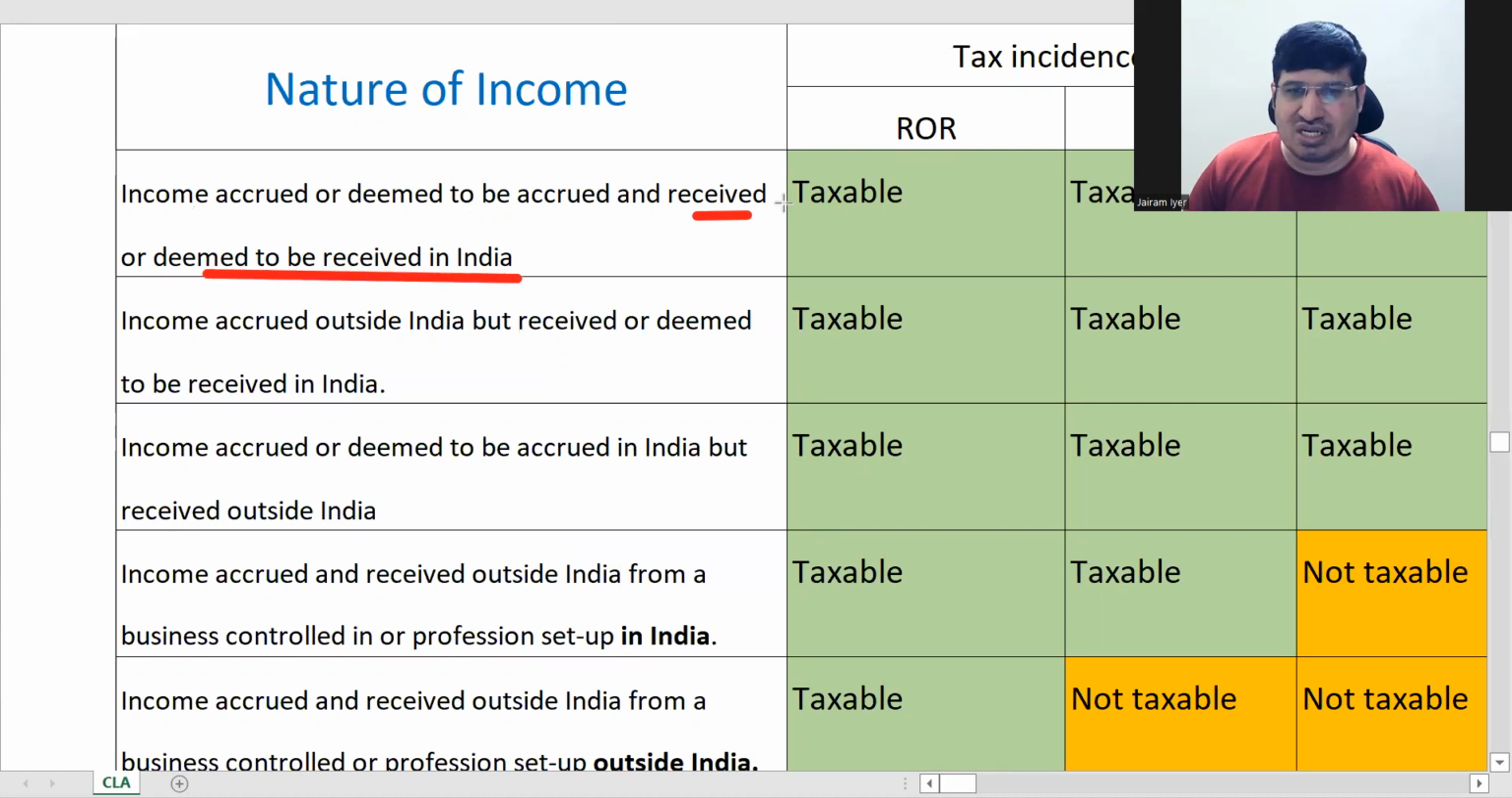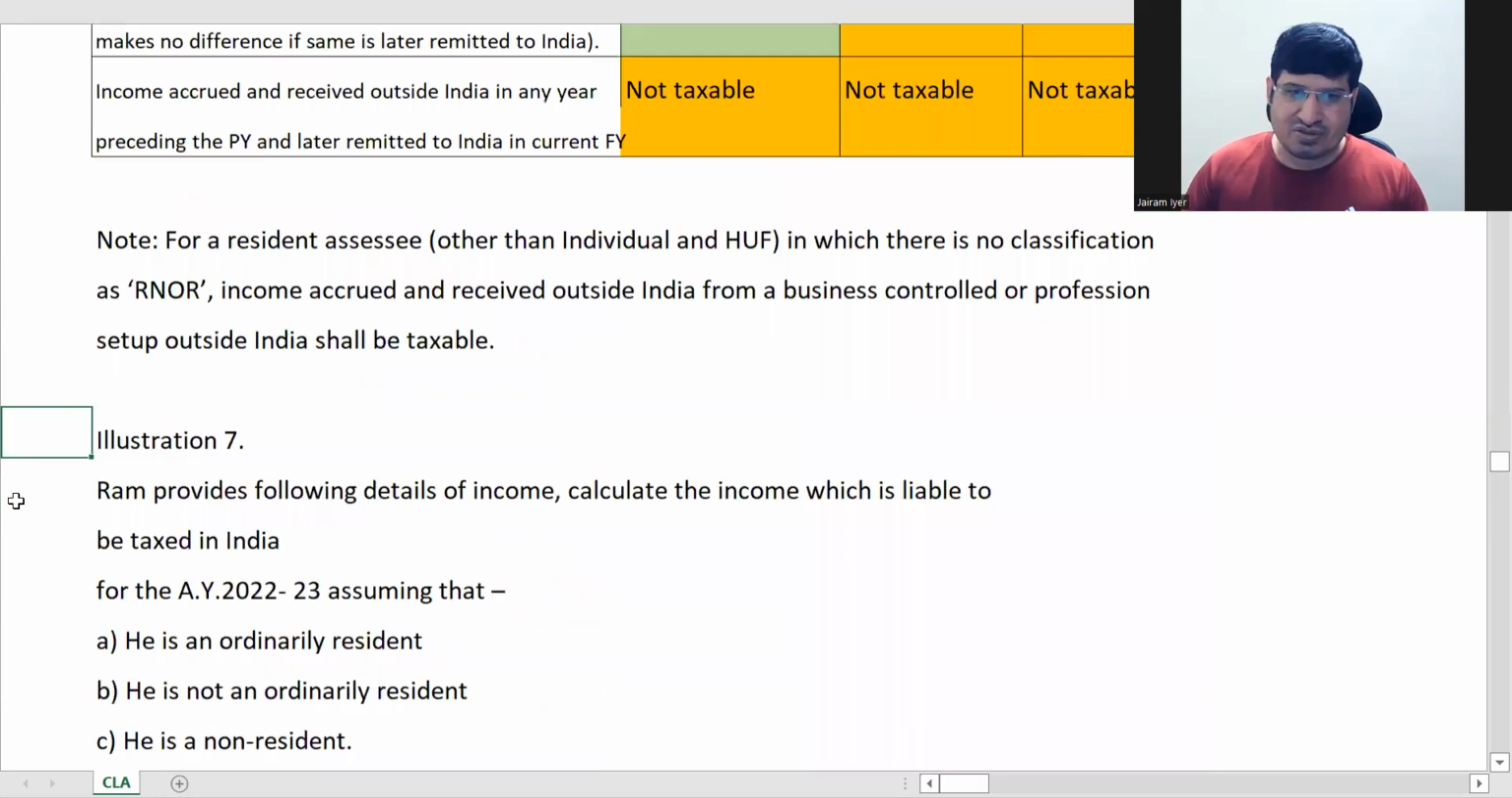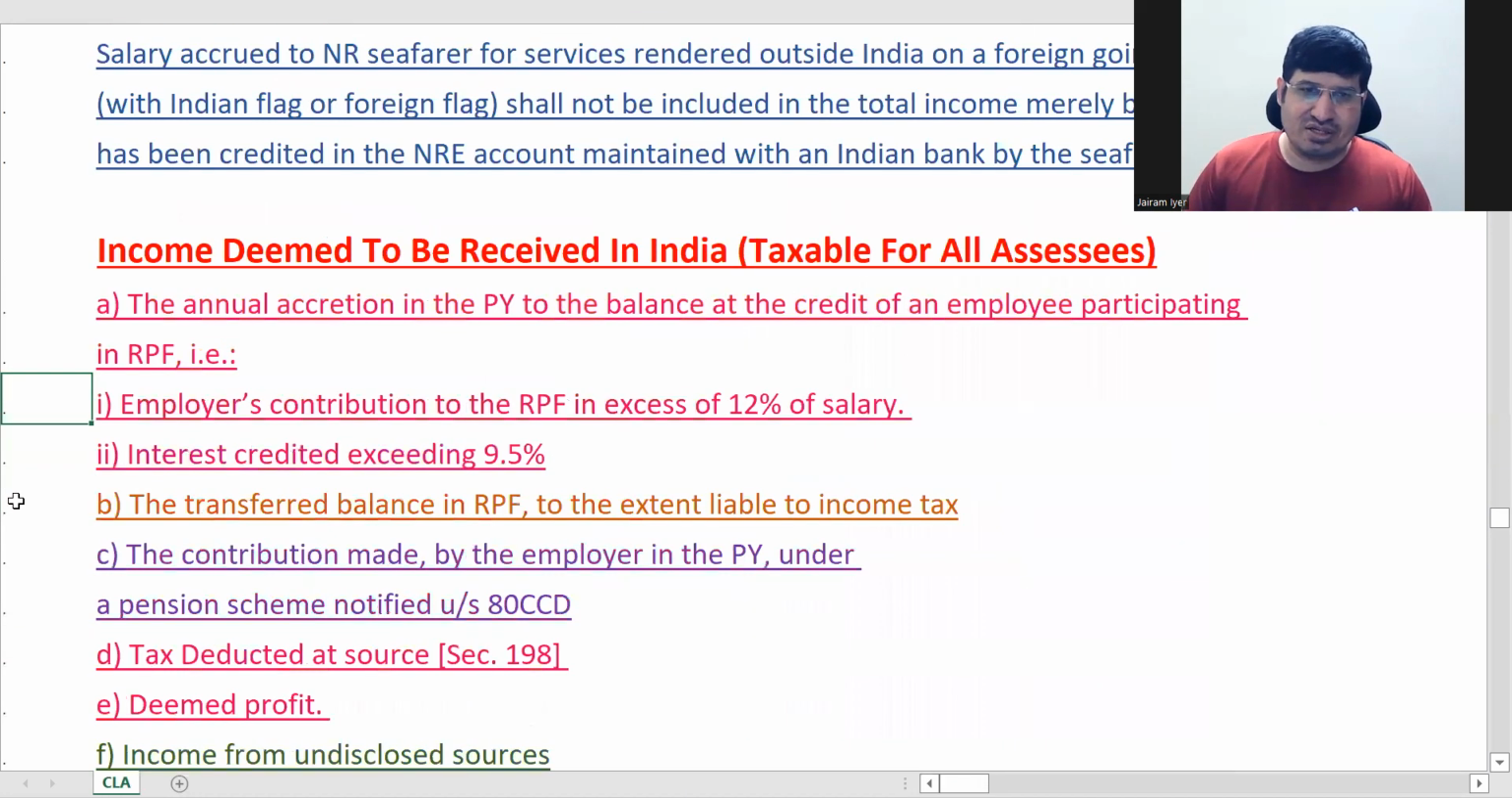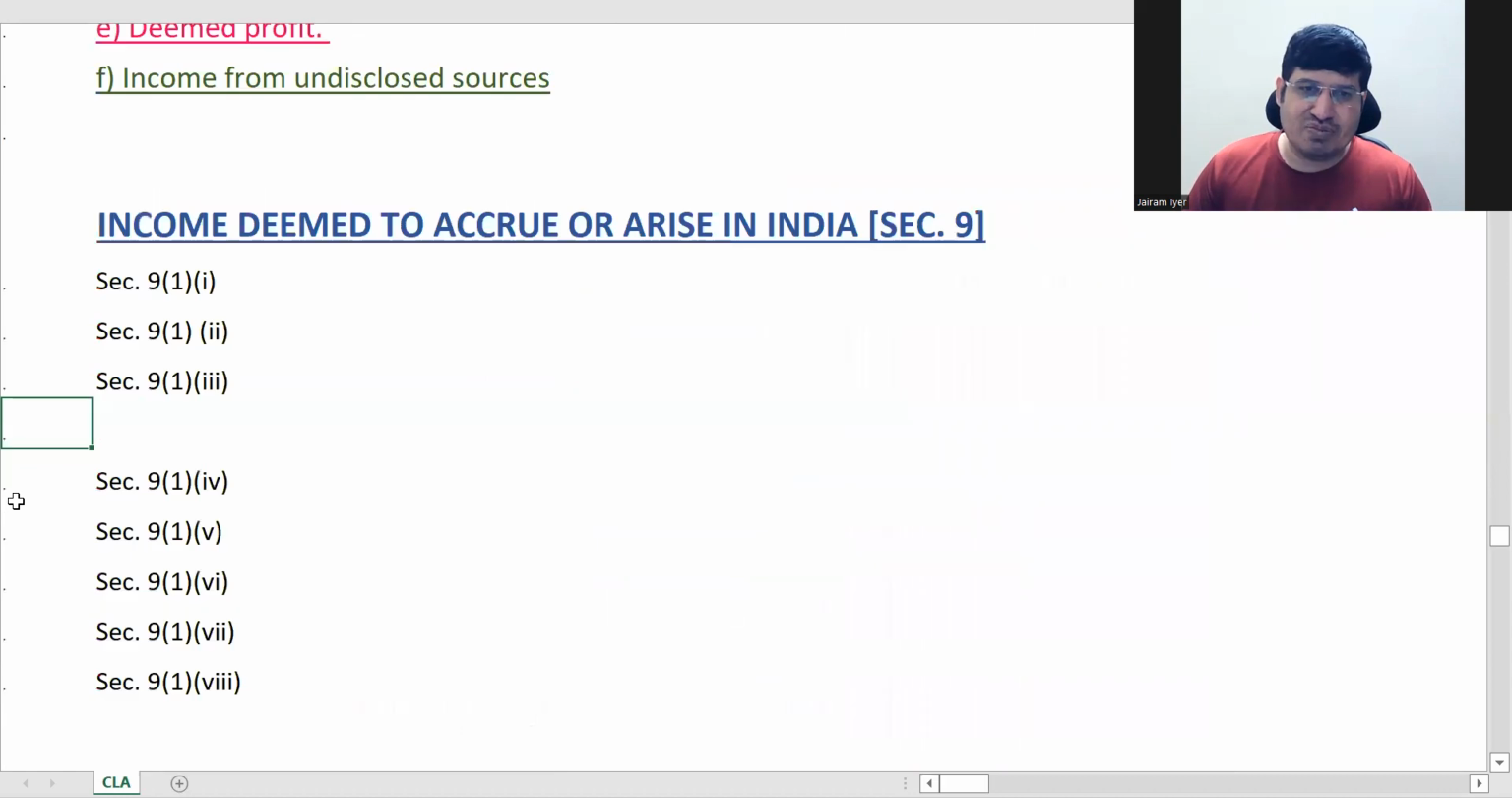Okay, so now what is remaining? Income accrued or deemed to be accrued. What comes under this? That we are going to see now. Then this whole table will get completed. Right. So this is deemed to be received in India.